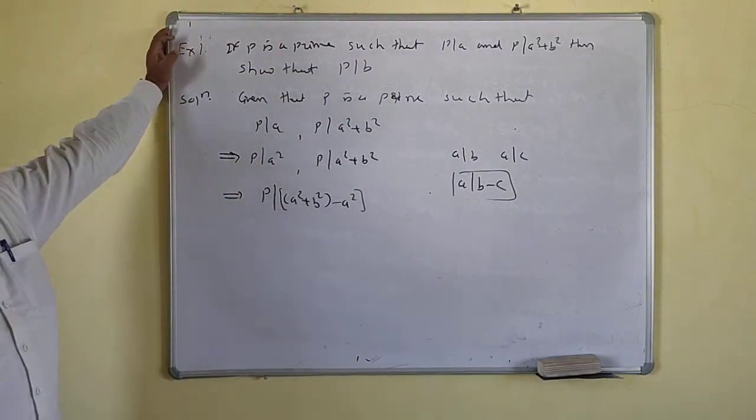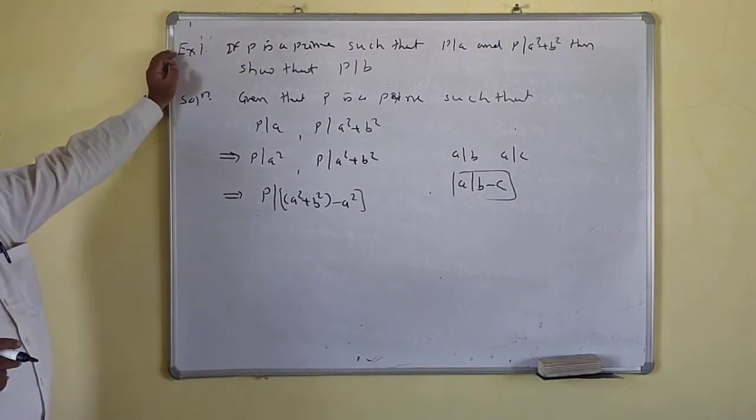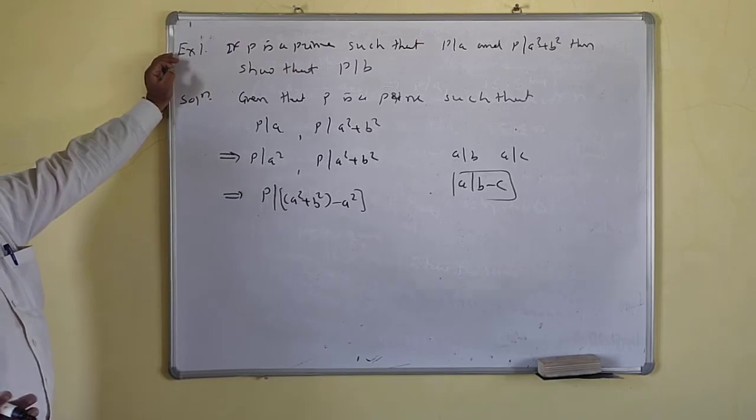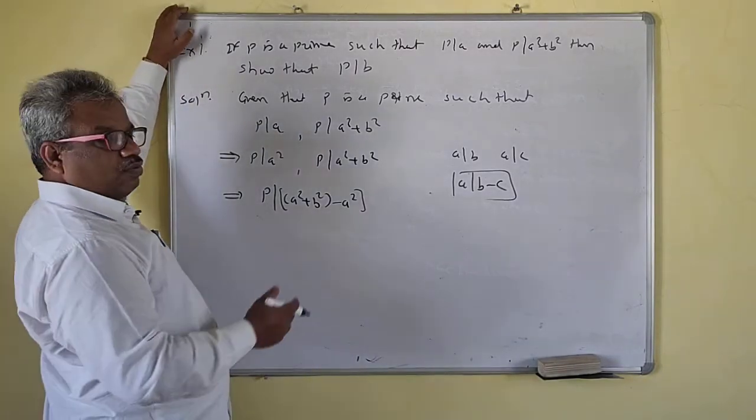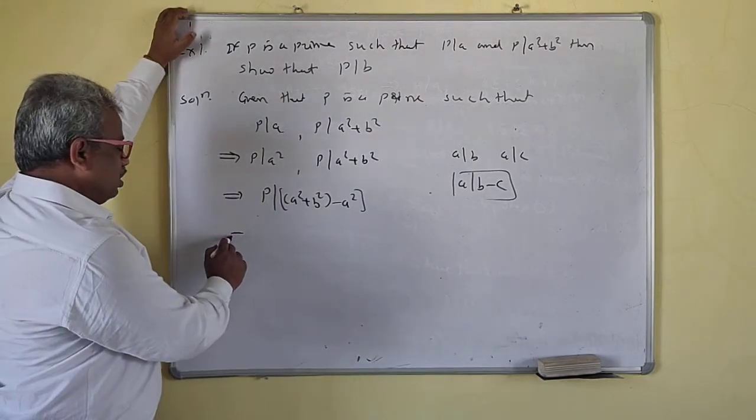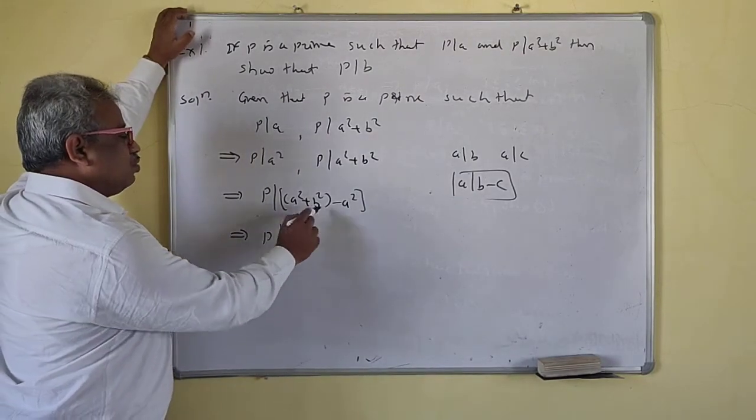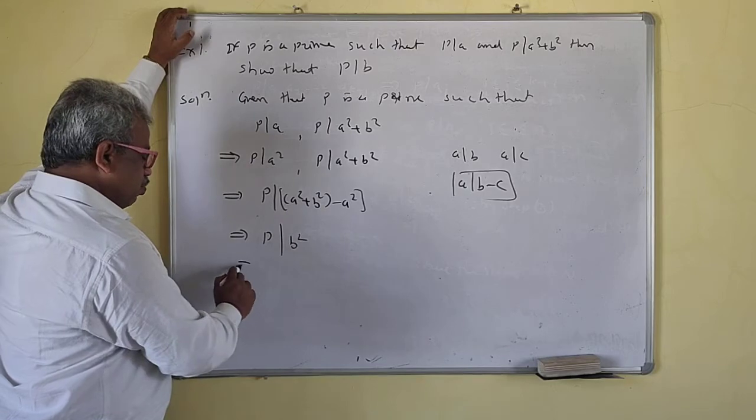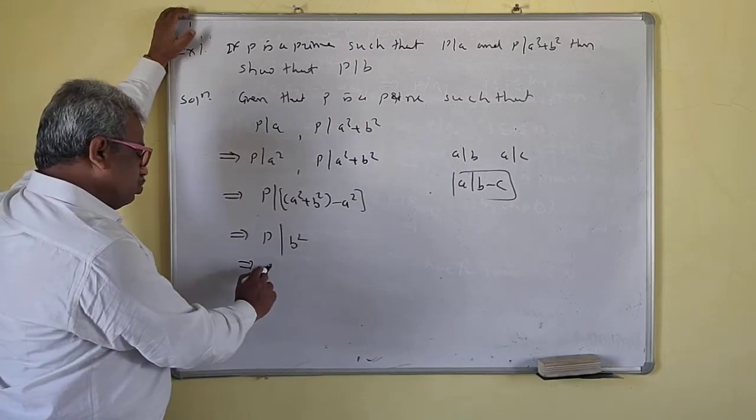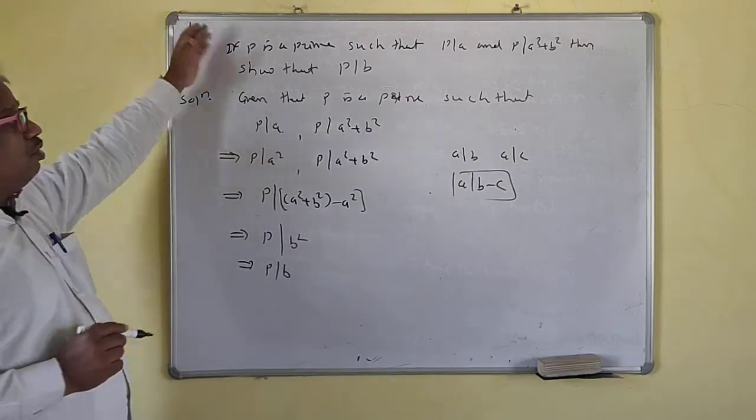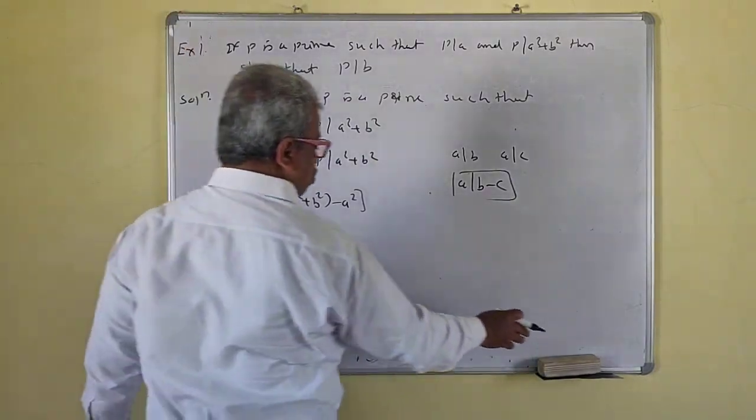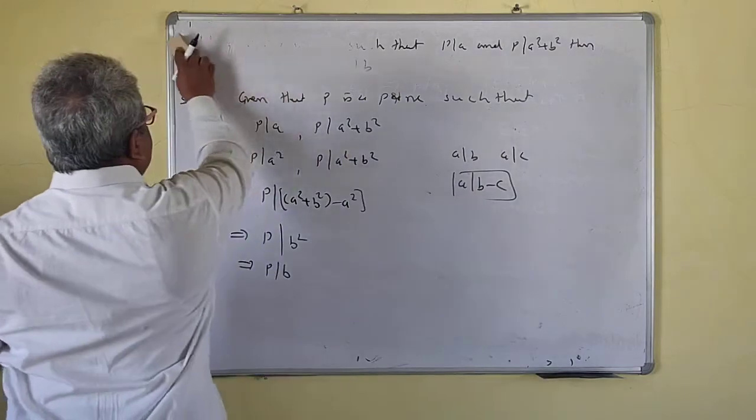If A divides B, A divides C, then A divides B minus C or C minus B, whatever this is. It also divides the sum, A divides B plus C also. That we have proved. What does this imply then? P divides B square. Now P is a prime and divides B square, so P divides either B or B. That means P divides B. So that is what we want. So the problem is over now.